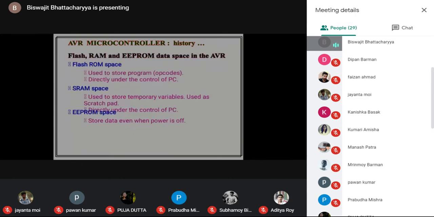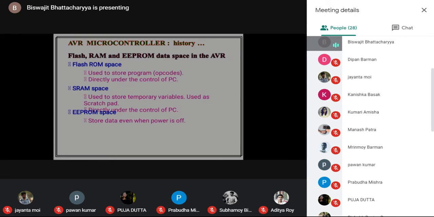Now, one very important thing in the context of the microcontroller that you need to remember is the three types of memories. You have to encounter these three types of memories in different types of microcontrollers. One is flash memory, another is RAM, and another is EEPROM. Flash memory is a particular type of memory where we write the program. All the programs are stored in that particular area of memory, and it is directly under the control of the program counter. PC, not personal computer, it is program counter.